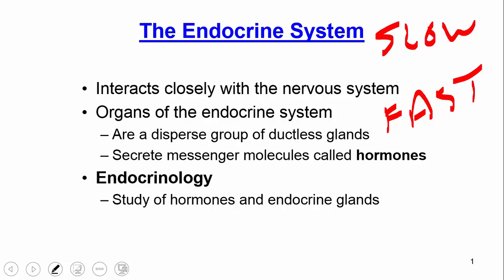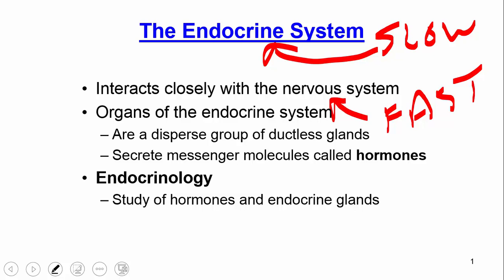So nervous system, skeletal muscle contracts and is done. Endocrine system, the release of hormones is very slow, and then that effect takes some time to dissipate. And the results of that release are also pretty slow. So you really want to associate these words with each of these systems respectively. Today we're going to talk about the organs of the endocrine system.